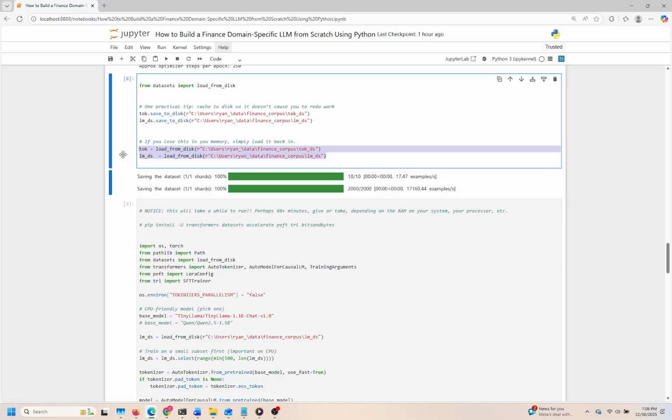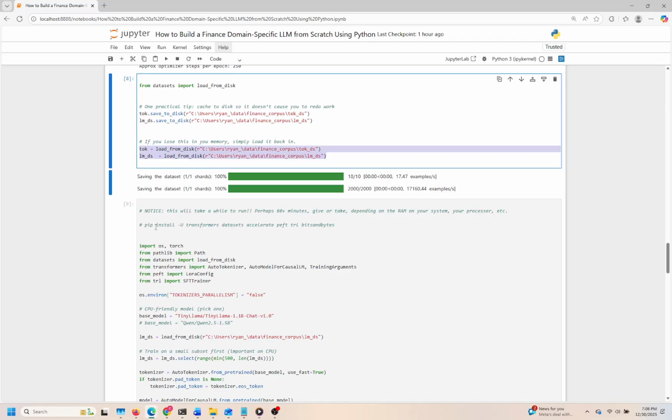The tokenized dataset's save-to-disk command is storing the tokenized dataset at a specific path on disk. This is vital, as it keeps our pre-processing work intact for future use. Similarly, the lmds save-to-disk command is doing the same for our language model dataset, ensuring it's preserved and easily accessible later.